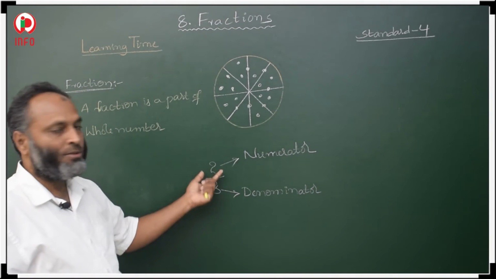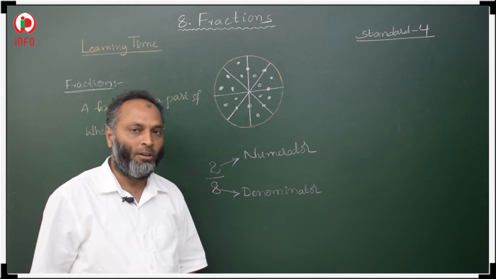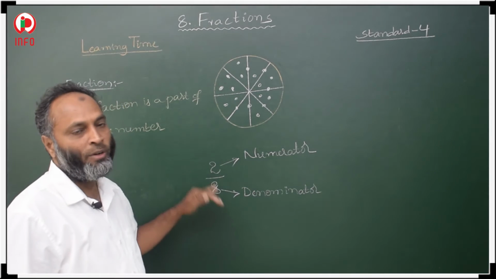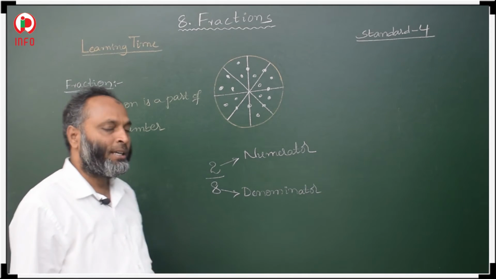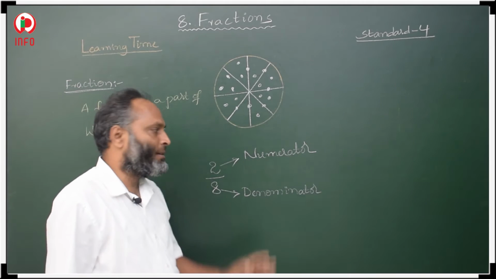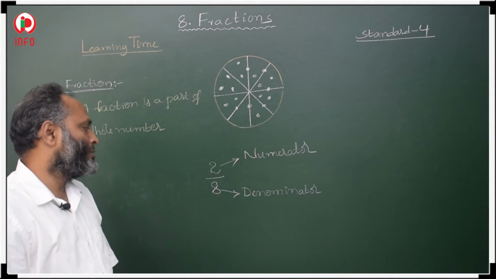The up one, this 2, is called the numerator, and this down one, this 8, is called the denominator. This complete 2 by 8, how to read this one? 2 by 8. This complete thing is called a fraction. Okay. So then what is 2 by 8?